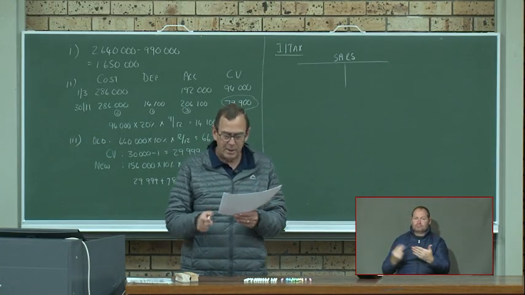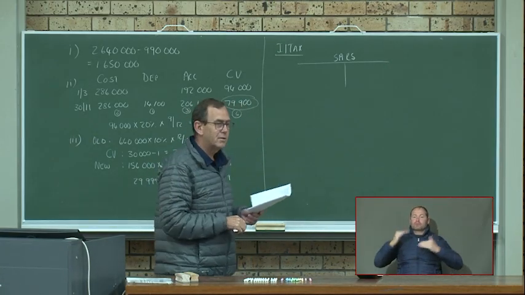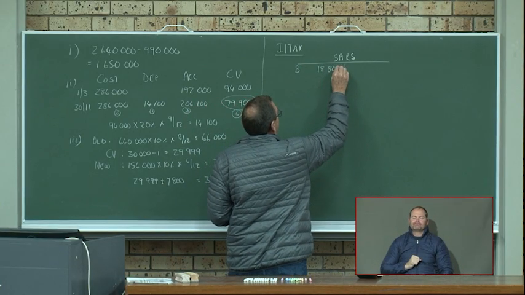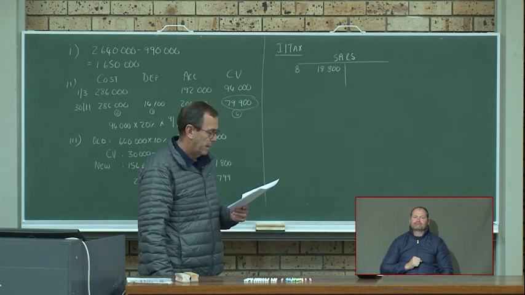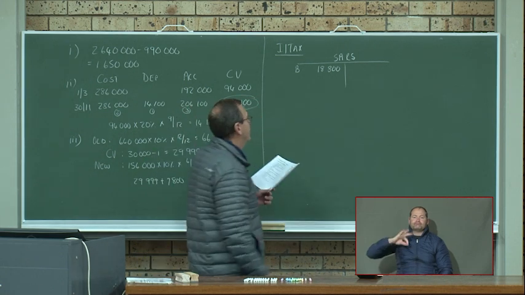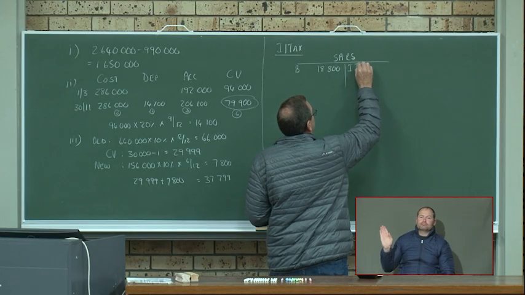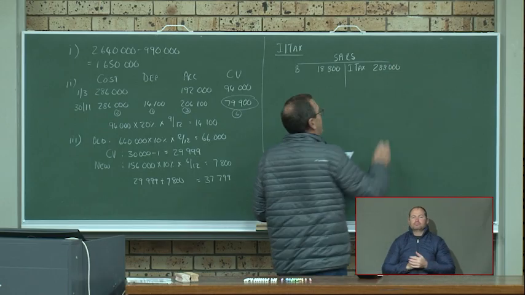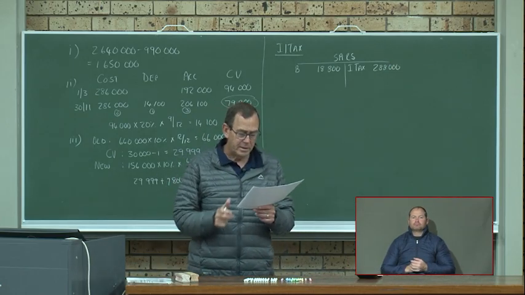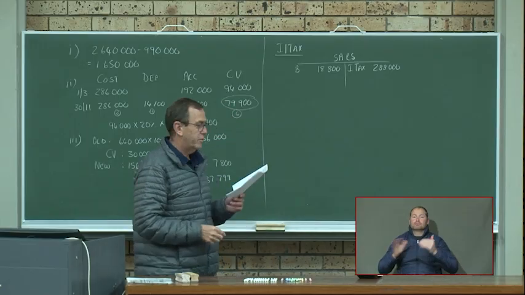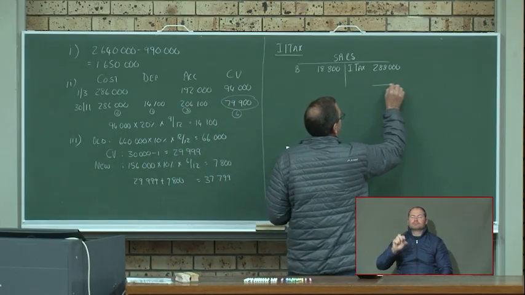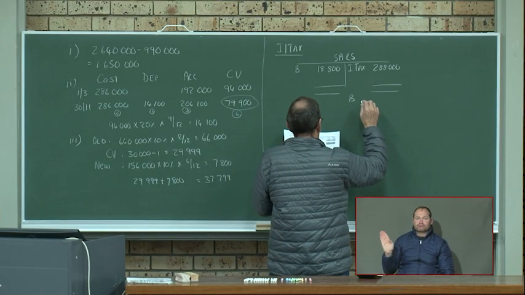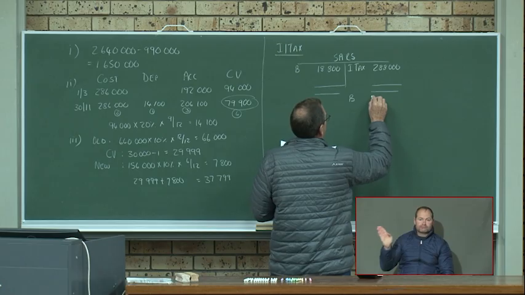They say our opening balance was a debit balance of 18,800. So our balance was 18,800. Our income tax was 288,000. So our income tax is on the credit side, 288,000. And our closing balance was a credit balance of 29,550. Now credit balance is there, 29,550.